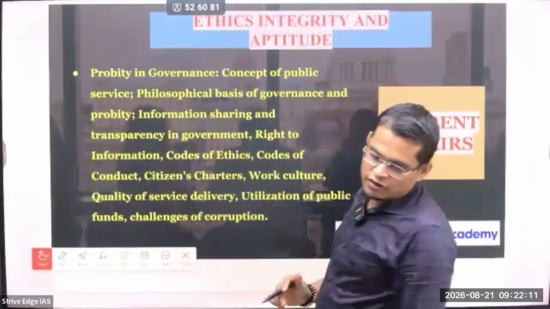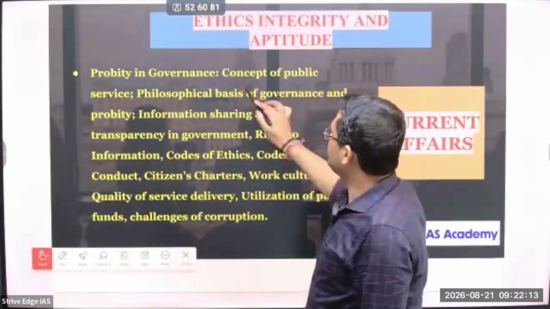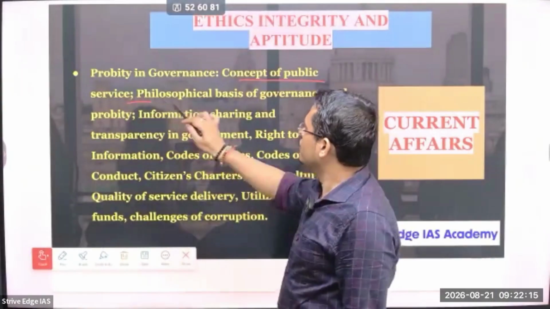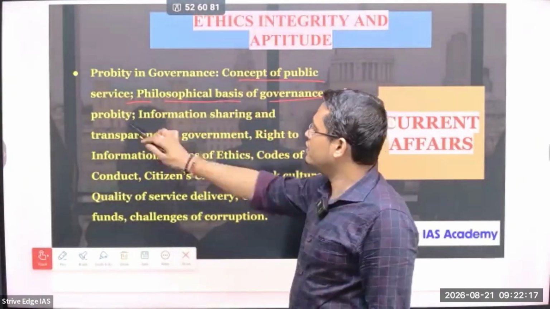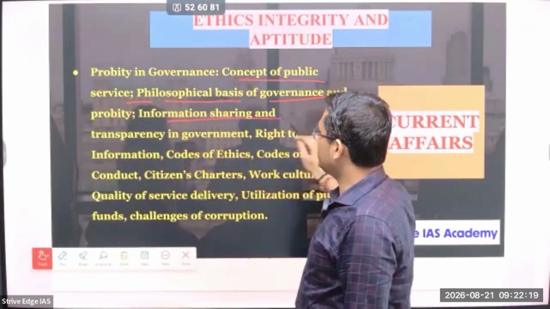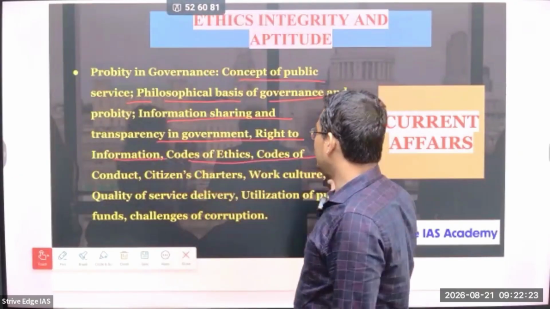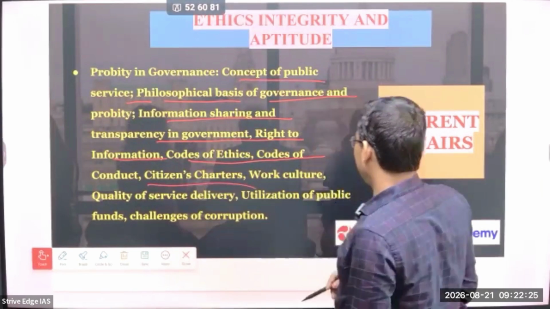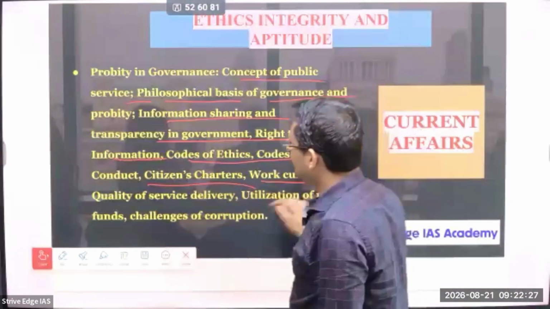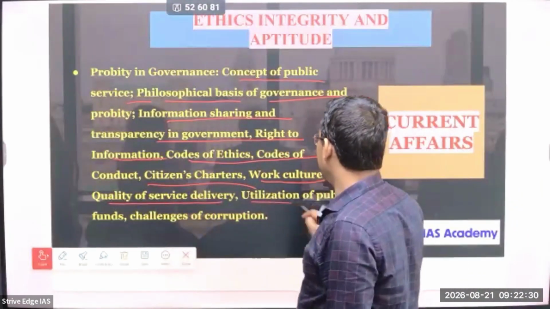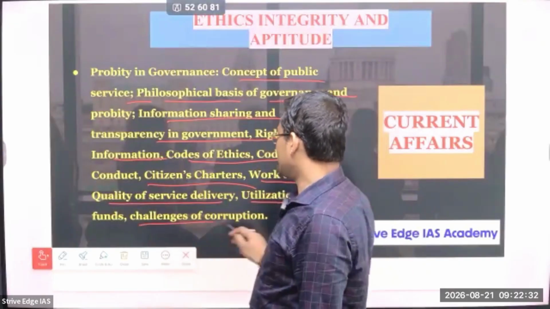The next is probity in governance. Probity in governance: the concept of public service, philosophical basis of governance and probity, information sharing and transparency in government, right to information, code of ethics, code of conduct, citizen charter, work culture, quality of service delivery, utilization of public funds and challenges of corruption.